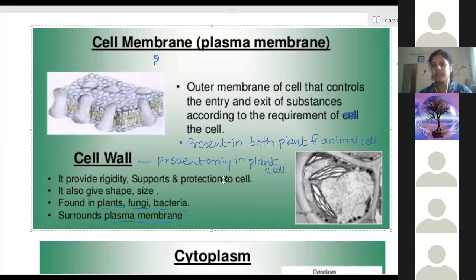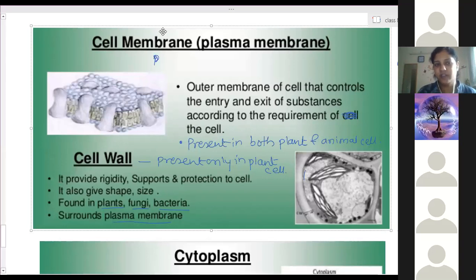That is because of the presence of the cell wall. If the cell walls are absent, then immediately the tree, like this one, will completely bend down. The cell wall is present to maintain that shape and size. The size of the cell of the plant won't change easily because of this rigid cell wall. The cell wall is the outer boundary, and it will remain intact.